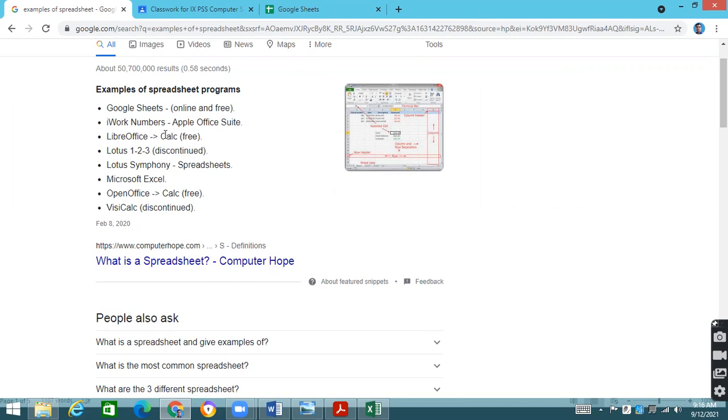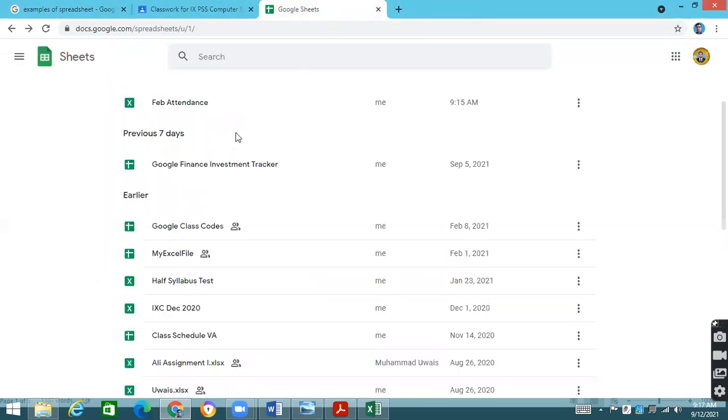We have got Calc, with the name of calculation. Calculation means we are doing the calculation in the tabulation sheet. Lotus is also there, which is used as a spreadsheet, and Microsoft Excel is the famous example. Visio calculation is also there, but these are just examples. The famous ones that we are using are basically Microsoft Excel and Google Sheet.